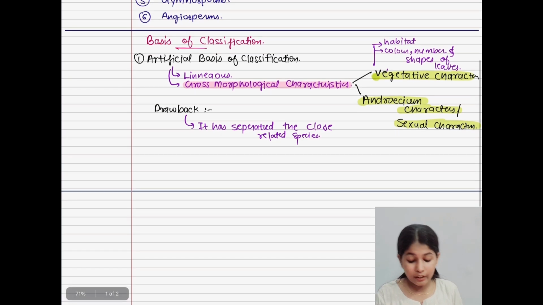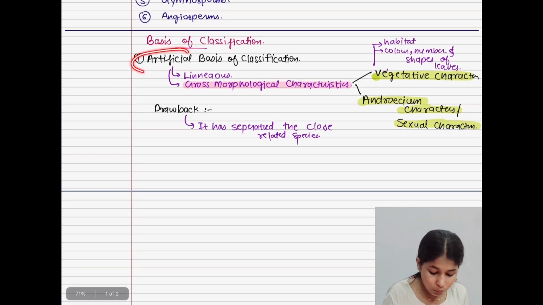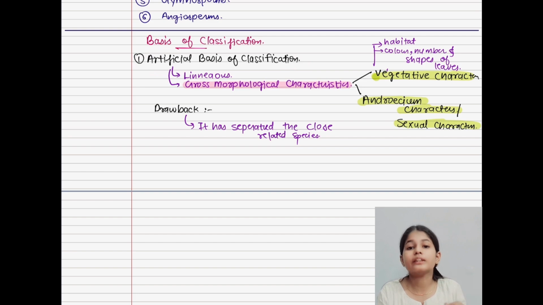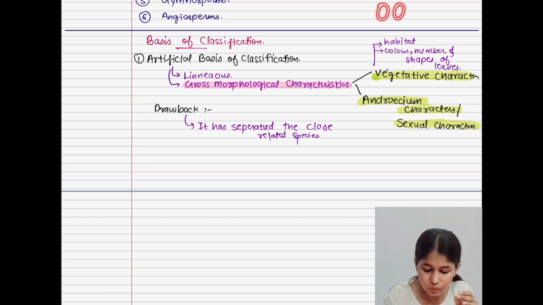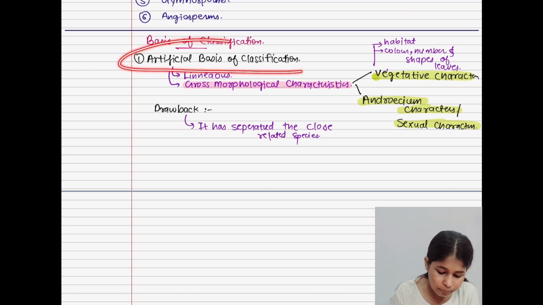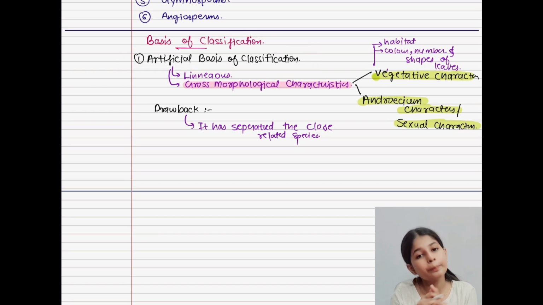Let me make you understand how this classification was separating even very close plants or close species. Okay, suppose there are plants which have the same characteristics and are very related species, and you can see that they are related, but from this classification they were separated.